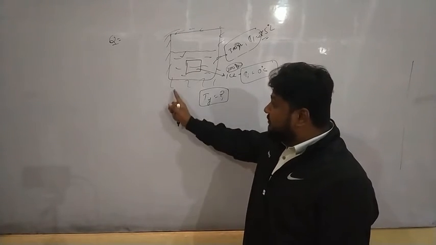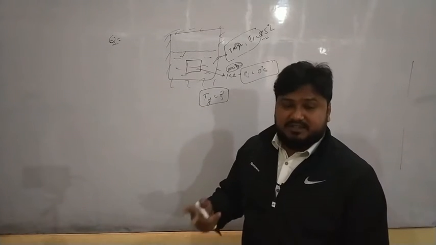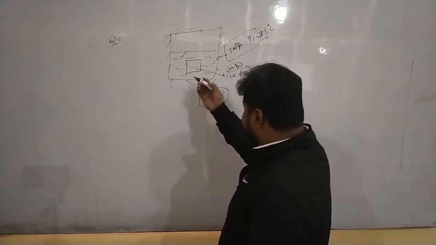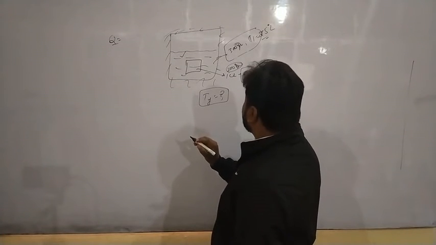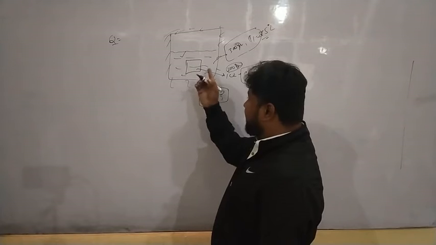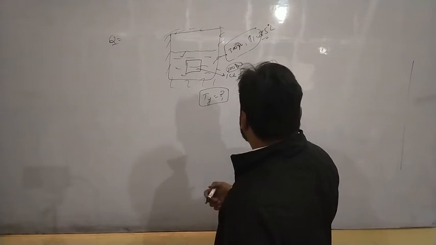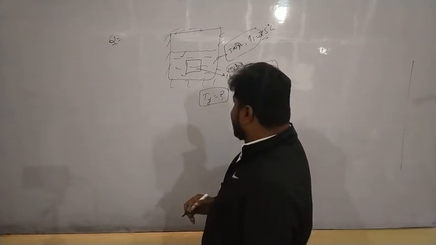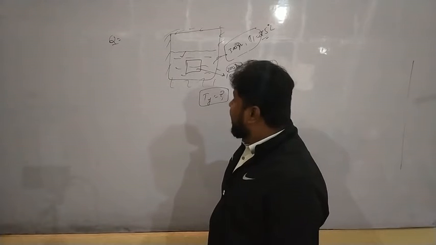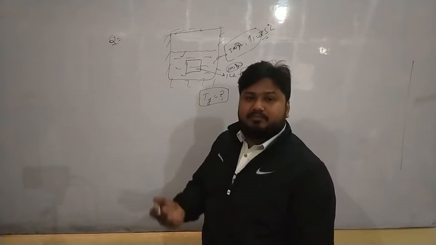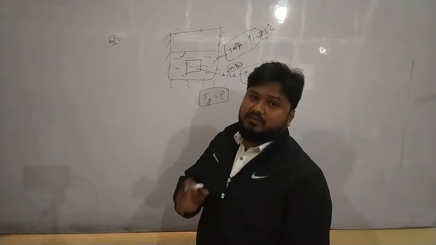So water will release the heat and ice will receive the heat. First of all, let's find out, if this is a 100 gram ice block, to melt it completely at 0 degrees Celsius, how much amount of heat we need?